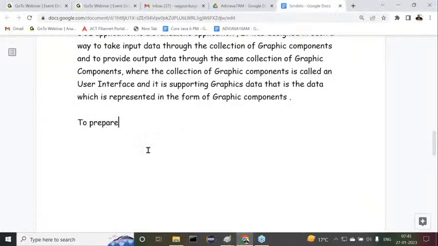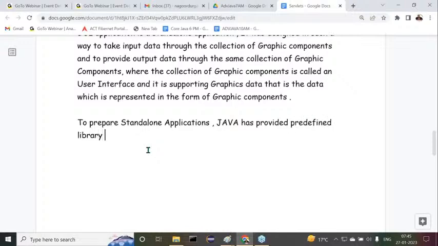To prepare standalone applications, Java has provided a predefined library in the form of packages, in the form of J2SE. That J2SE includes a number of packages.